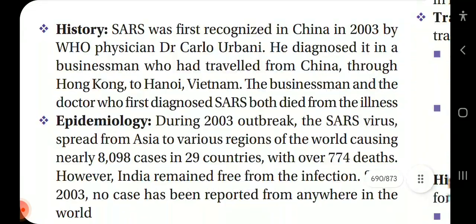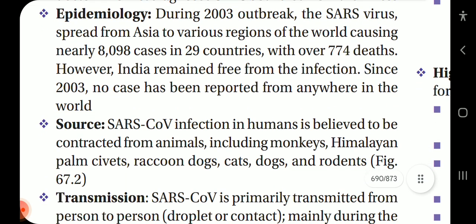History. SARS was first recognized in China in 2003 by WHO physician Dr. Carlo Urbani. He diagnosed it in a businessman who had traveled from China to Hong Kong to Hanoi, Vietnam. The businessman and the doctor who first diagnosed SARS both died from the illness. Epidemiology. During the 2003 outbreak, the SARS virus spread from Asia to various regions of the world, causing nearly 8,098 cases in 29 countries with over 774 deaths. However, India remained free from the infection. Since 2003, no case has been reported from anywhere in the world.